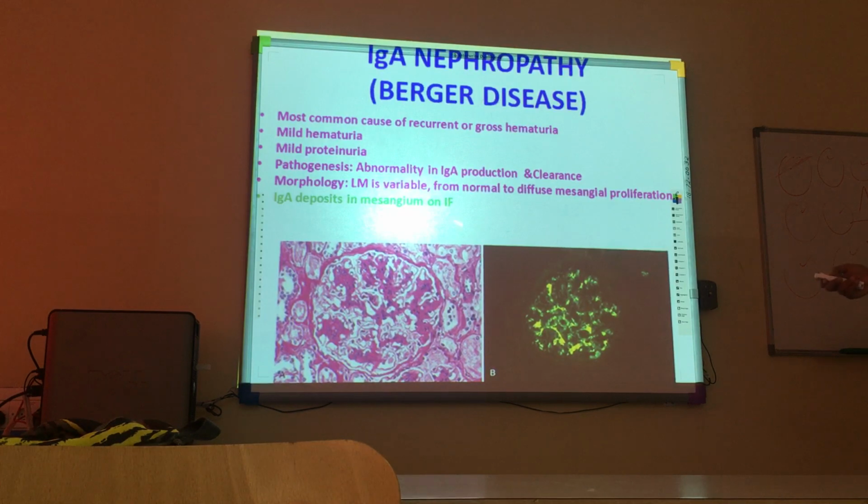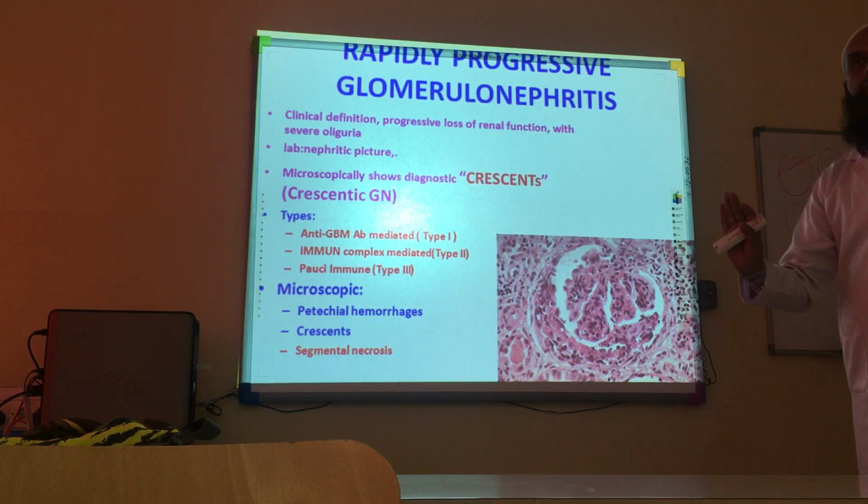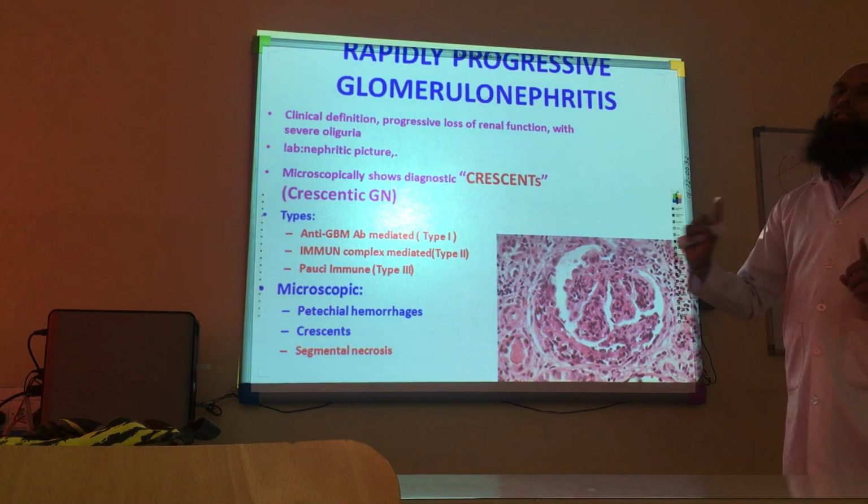IF for what? Immunofluorescence. This is a special microscopic technique where we detect certain antibodies and certain complement proteins, used for all diseases, in this case for IgA.